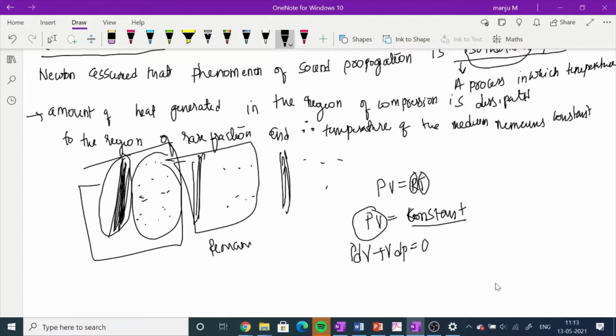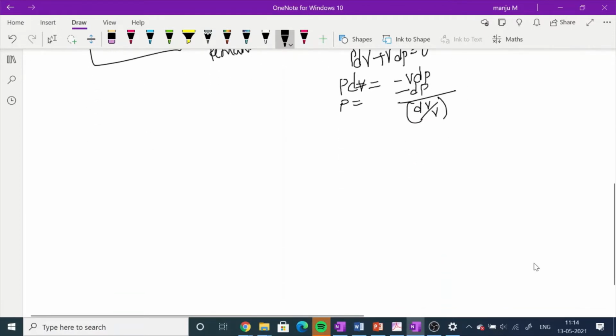So P dV is equal to minus V dP. Therefore P is equal to minus dP divided by dV by V.